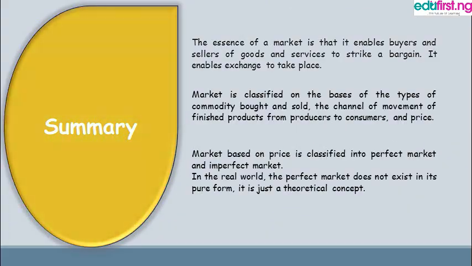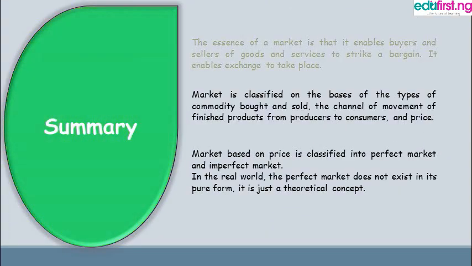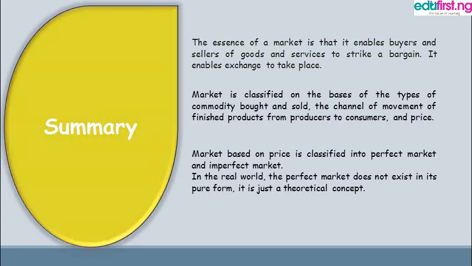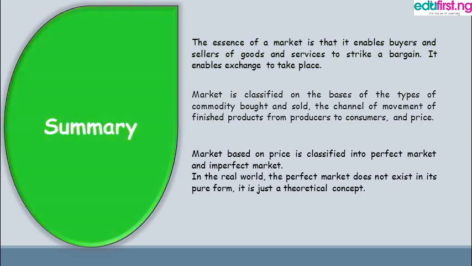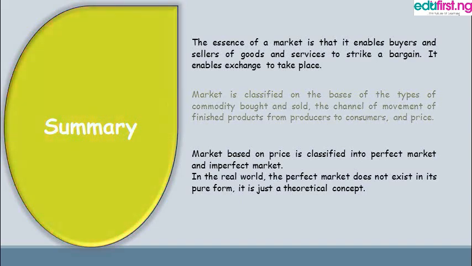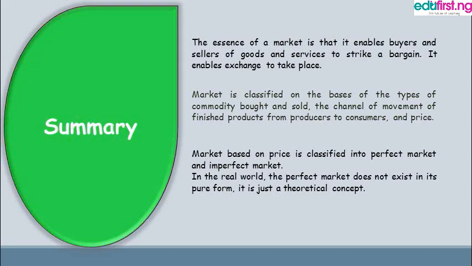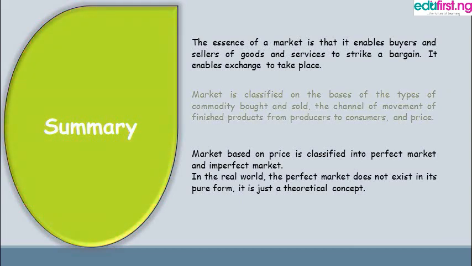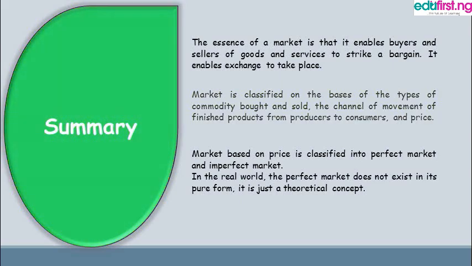In summary, the essence of a market is that it enables exchange to take place. That is, it enables buyers and sellers of goods and services to strike a bargain. Also, market is classified on the basis of the types of commodities bought and sold, on the channel of movement of finished products from producers to consumers, and on the basis of price.